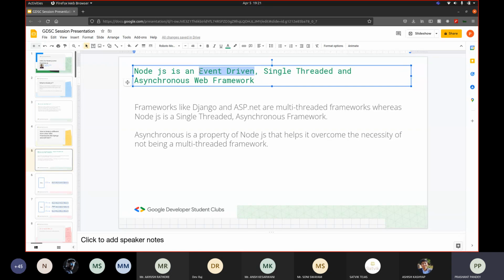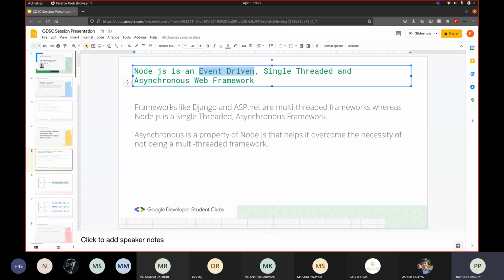So Node.js is an event driven framework. What I mean by that is that everything in Node.js happens because of an event. When Node.js receives a request, that's an event, and that event is going to trigger some code that will process that request.